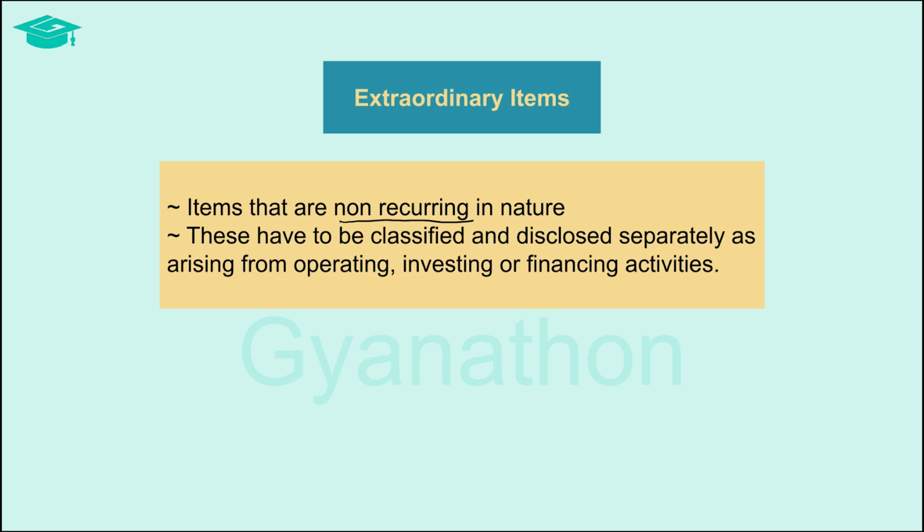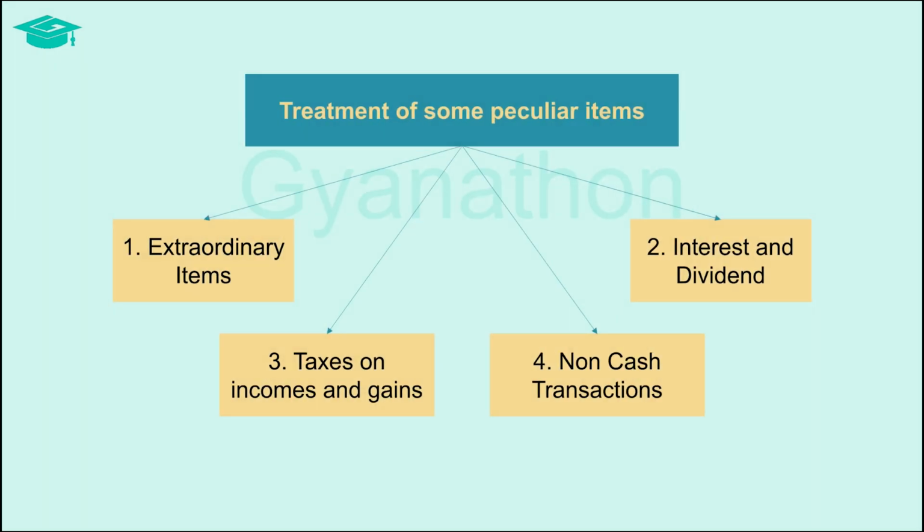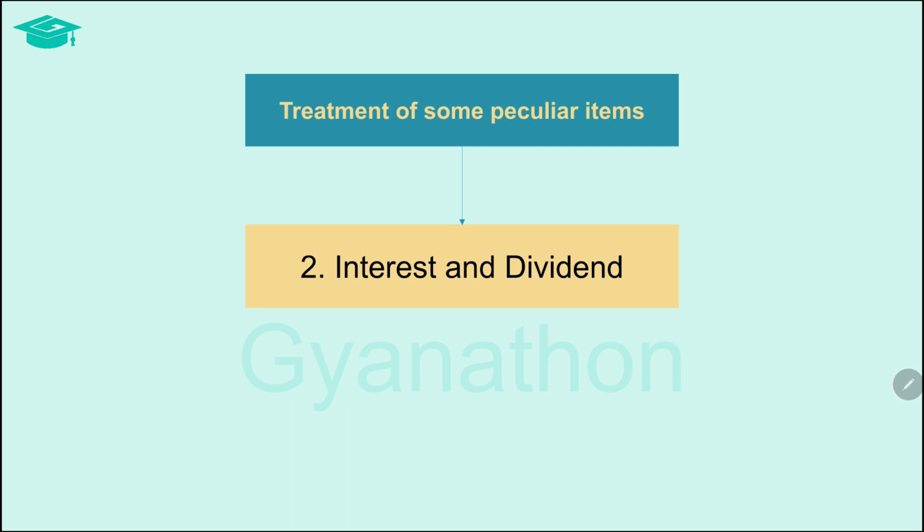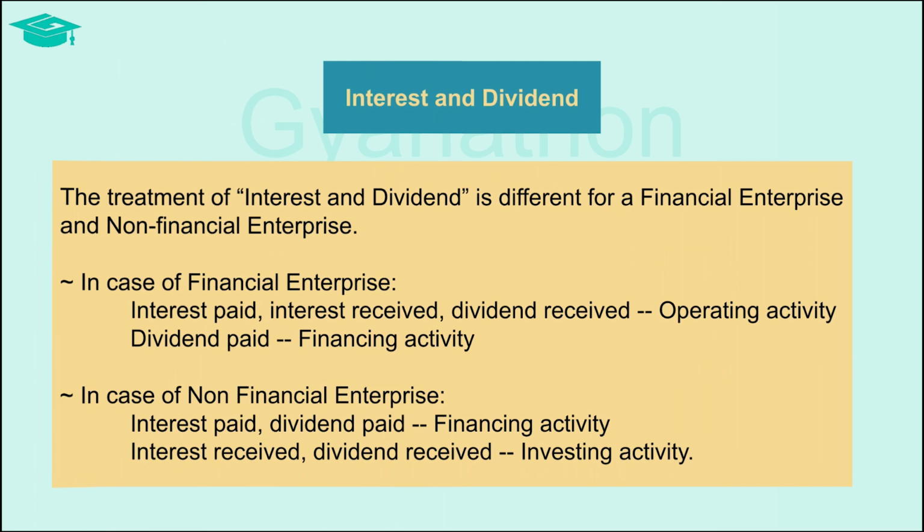These items are so classified so as to enable the users of the financial statements to understand the nature of the extraordinary item and to know the effect of these transactions on the present and future cash flows of the business enterprise. So, out of the four peculiar items, we now know the treatment of extraordinary items. Now, let us discuss the treatment of the next peculiar item, that is interest and dividend.